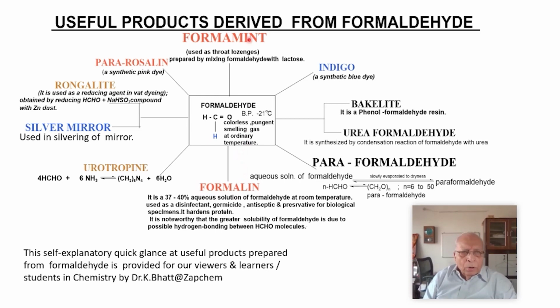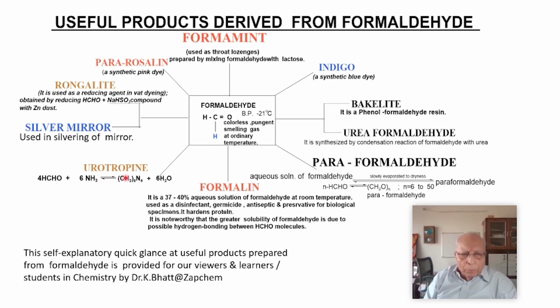It is used to form formamint, throat lozenges, for synthetic dyes, indigo or pararosaniline, and rongalite, used as a reducing agent in wet dyeing. Formaldehyde forms a sodium bisulfite compound like other aldehydes, but when it is reduced with zinc dust, you get rongalite, used for preparation of silver mirror.